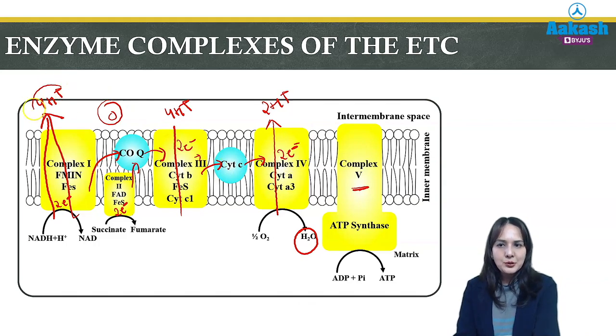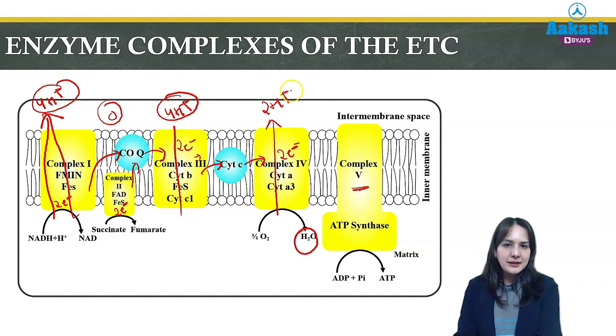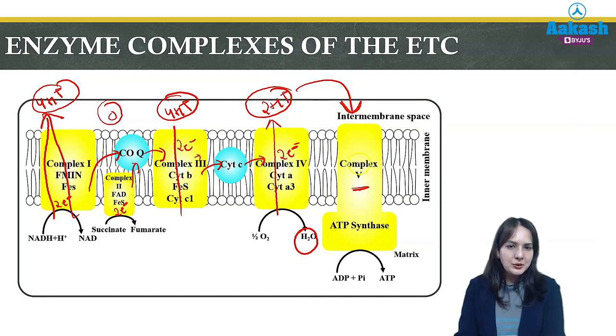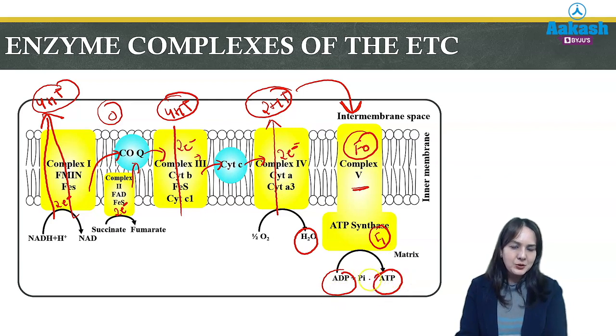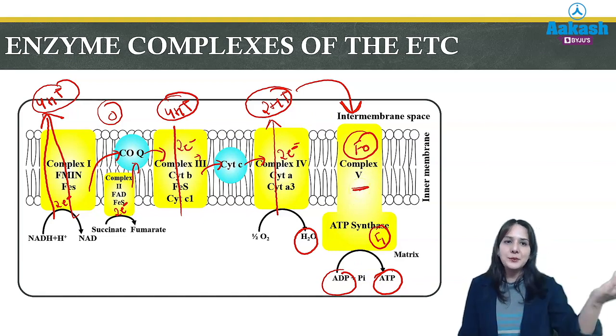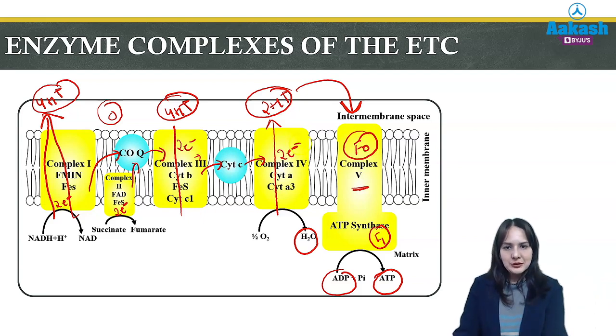So this proton gradient across the intermembrane space will then move to the fifth complex and rotate this complex in such a way that it has 2 parts, FO and F1, so that ADP is converted to ATP. So in this way there is coupling of electron transport with ATP synthesis, and finally ATP is formed because of movement of electrons which opens the proton channel, and you should know how many protons are transported. So this was a question.